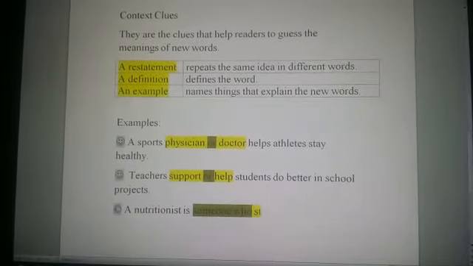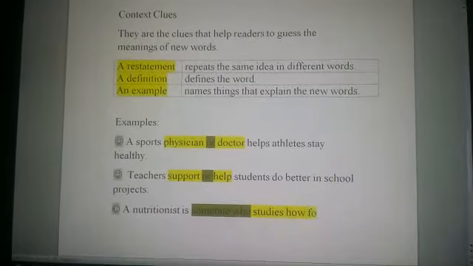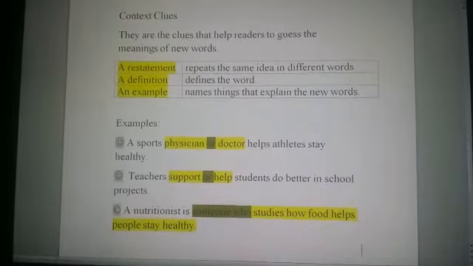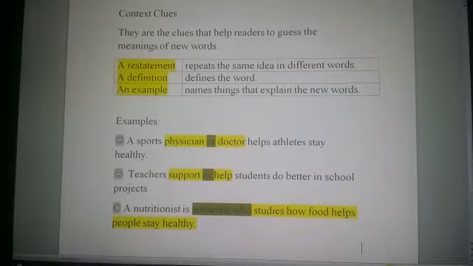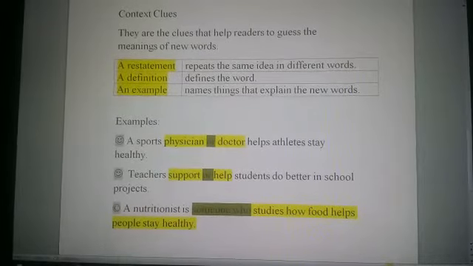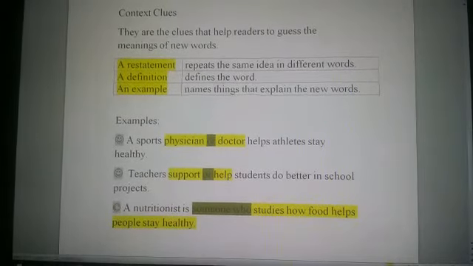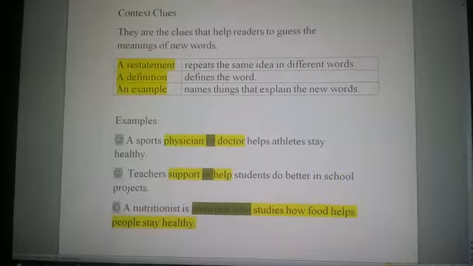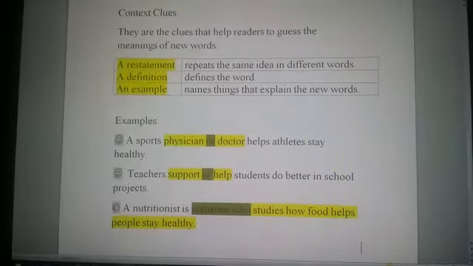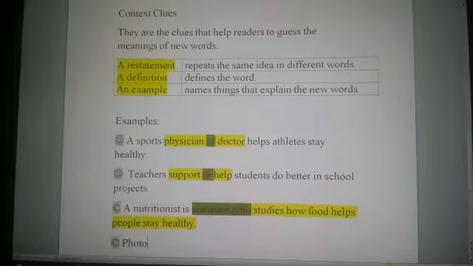It's someone who studies how food helps people stay healthy. So, what is a nutritionist? Someone who studies how food helps people stay healthy. Now, he is someone who is specialized in the influence of food on our body.